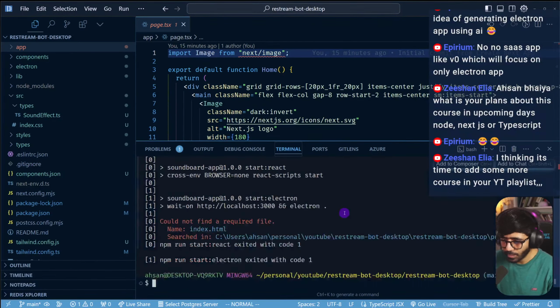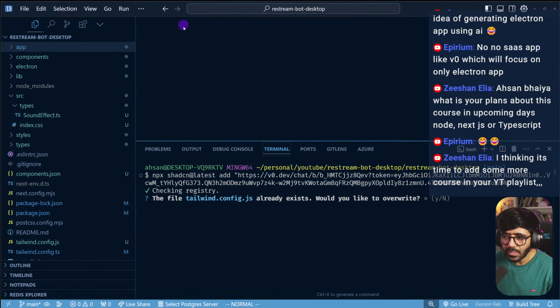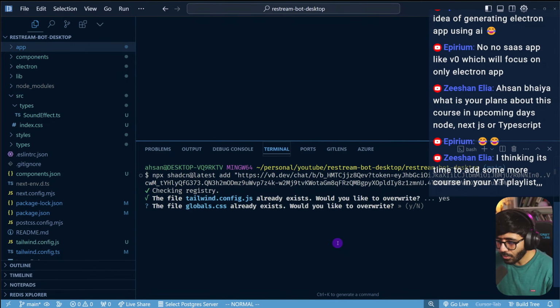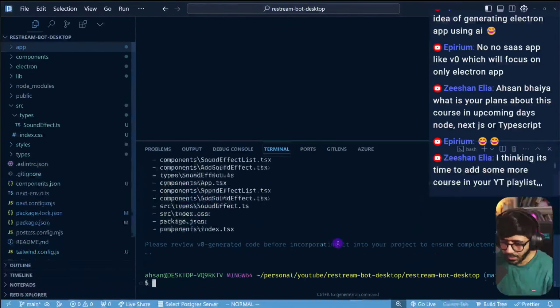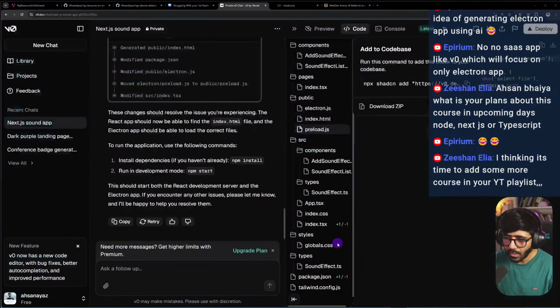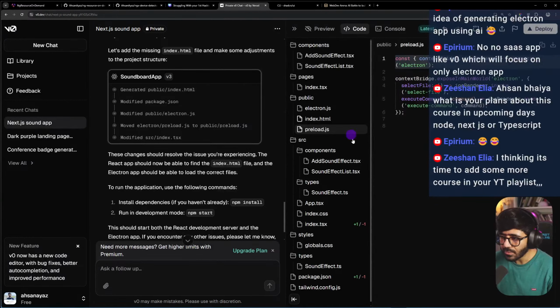So I'm gonna go stop it, run this again, and we'll see what happens next. And we had this page tsx as well that we'll have a look. So I'm going to just override all the things because now it's going to ask about all of those. Yeah. There we go. I don't really know what changed in package.json. So I want to see what changed in package.json.